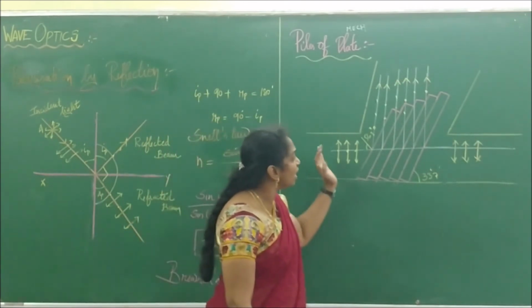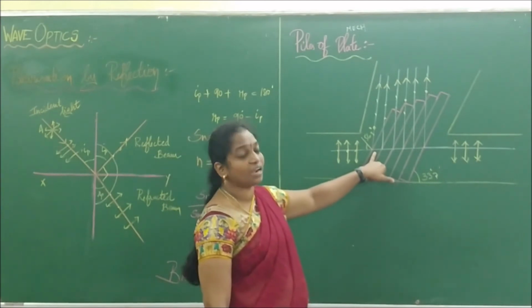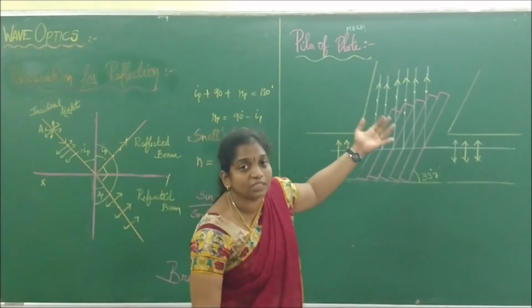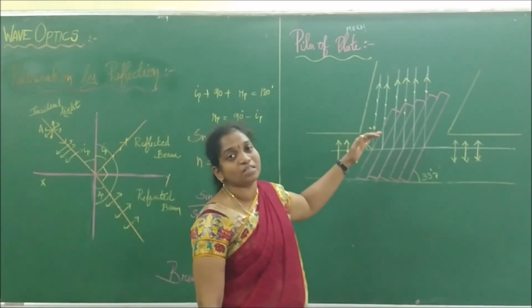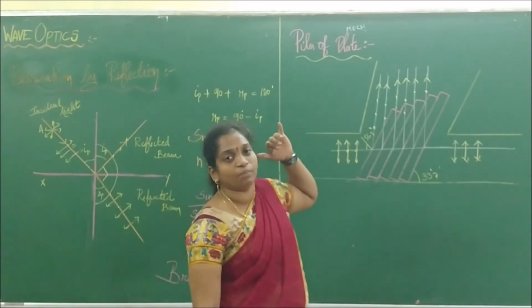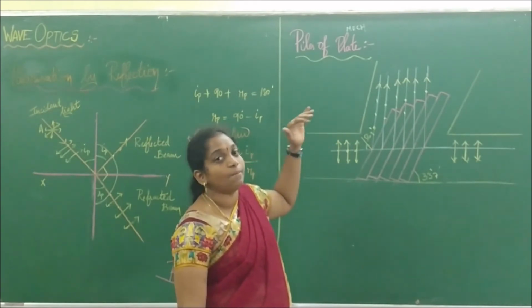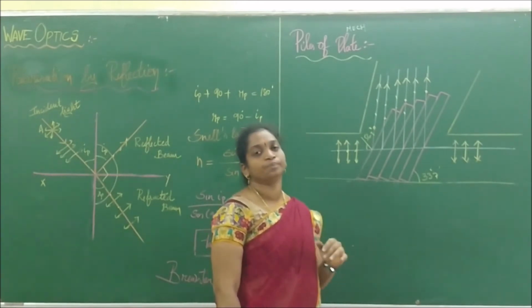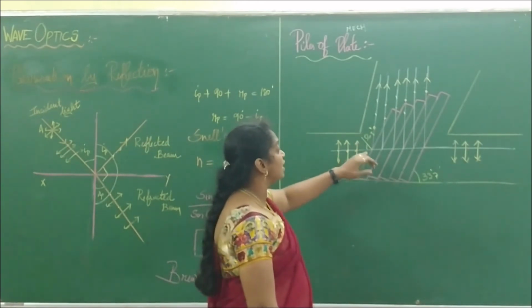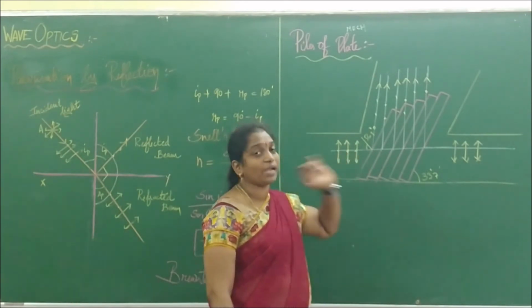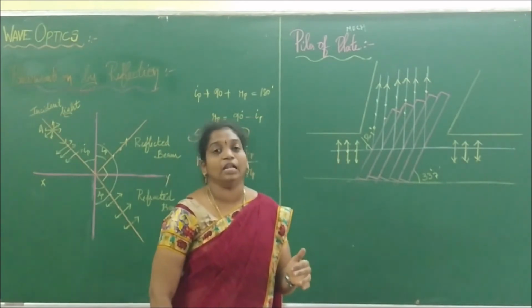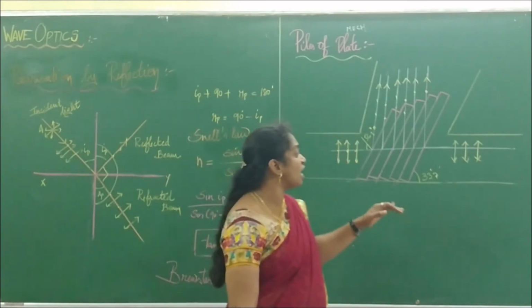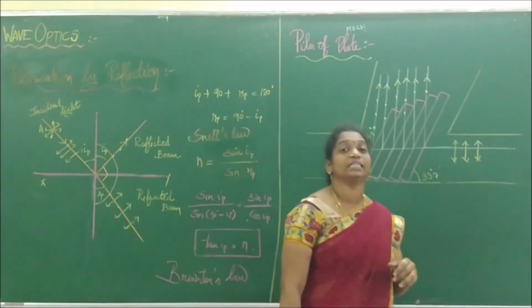It is very easy. Each surface in the glass plate, when the incident light falls on it, undergoes partial reflection and refraction. All the reflected beams are plane polarized light, and the intensity of the reflected beams is collected, so the maximum intensity of light depends upon the number of plates arranged. Is it clear? And all the incident light falls at which angle? The polarizing angle, which is 56.3 degrees.